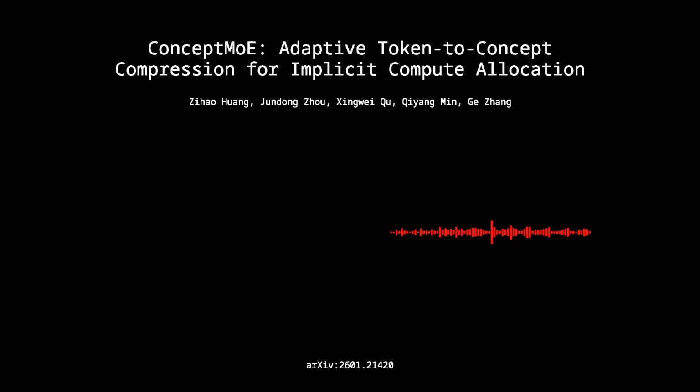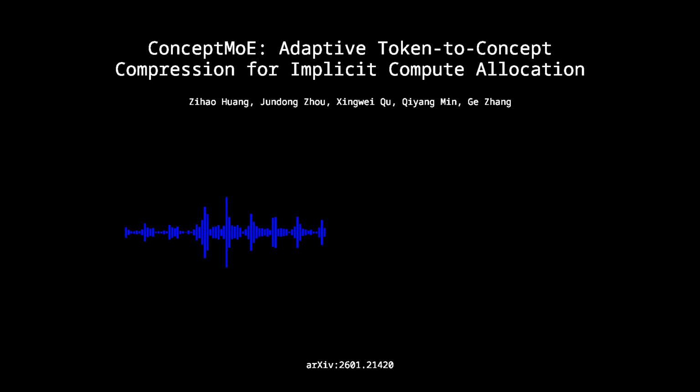There's another detail on the decoder I wanted to highlight: joint decoding. The paper says the decoder attends to both the unpacked tokens and the concept representations. Yeah, and this is a critical choice. The ablation studies back this up big time. Remember, the concept model is where all the FLOPs were spent. That's where the reasoning happened.